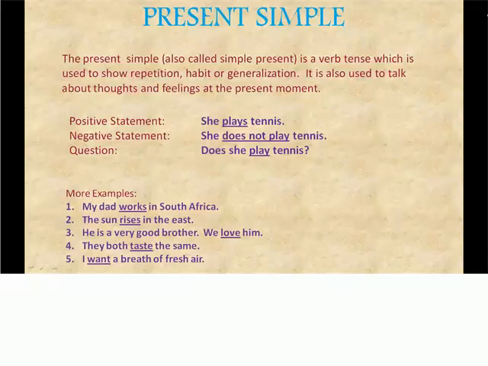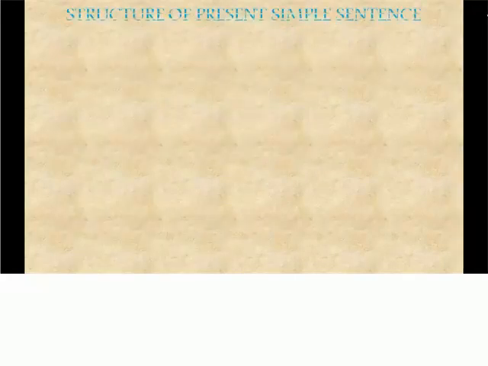He is a very good brother. We love him. They both taste the same. I want a breath of fresh air. So everything refers to the now. That is why it is called present simple. Now we'll see the structure of the sentence.